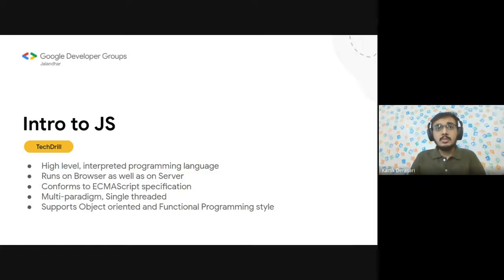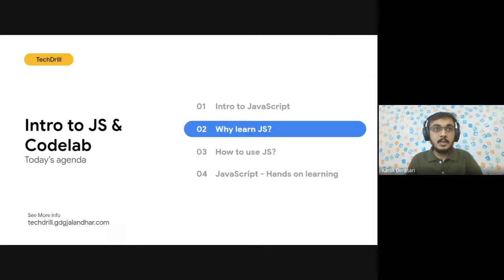JavaScript is also a general purpose scripting language, and it conforms to the ECMAScript specification. The ECMAScript specification is basically a blueprint for creating a scripting language, and JavaScript is an implementation of that blueprint. Let's not go very deep into ECMAScript, but focus right now on JavaScript. JavaScript also runs on the browser as well as the server. We'll see where and how it runs in the next module.